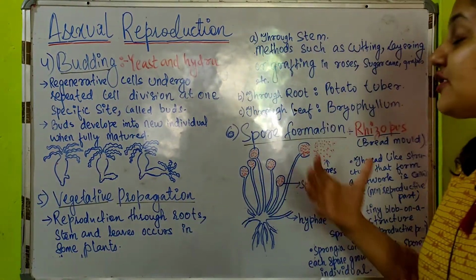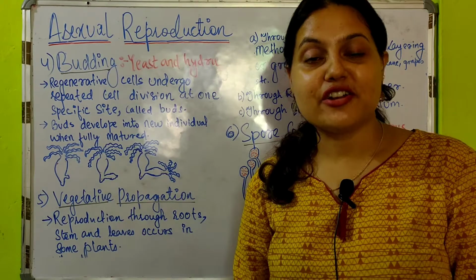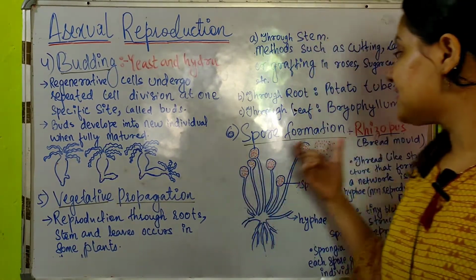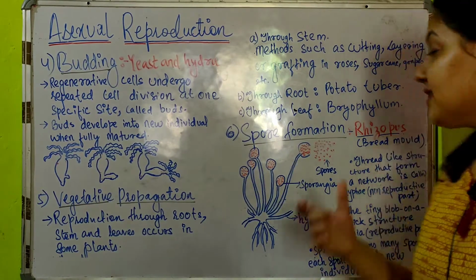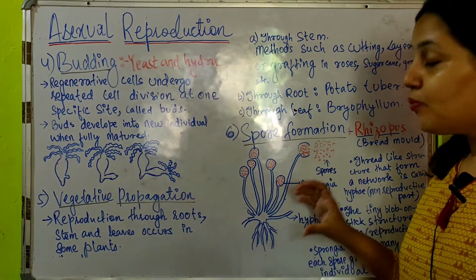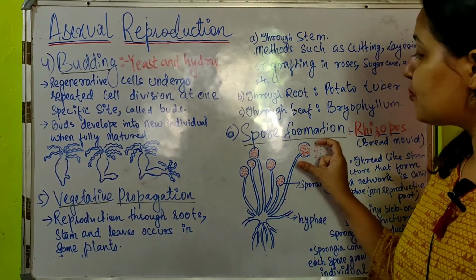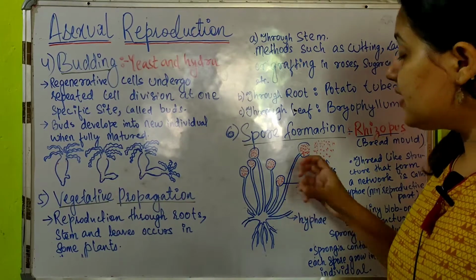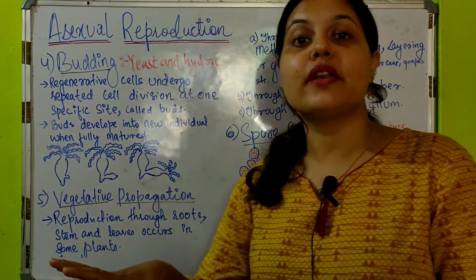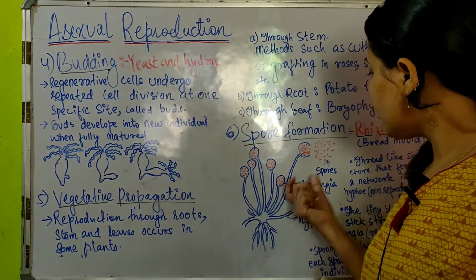And now coming to spore formation. Spore formation is another type of asexual reproduction, which mainly occurs in fungi, and the example I have provided is rhizopus, a bread mold. There are two parts: first is the hyphae network and second is the sporangia, which is the reproductive part. Hyphae just help to form a network, and the reproductive part is the sporangia.